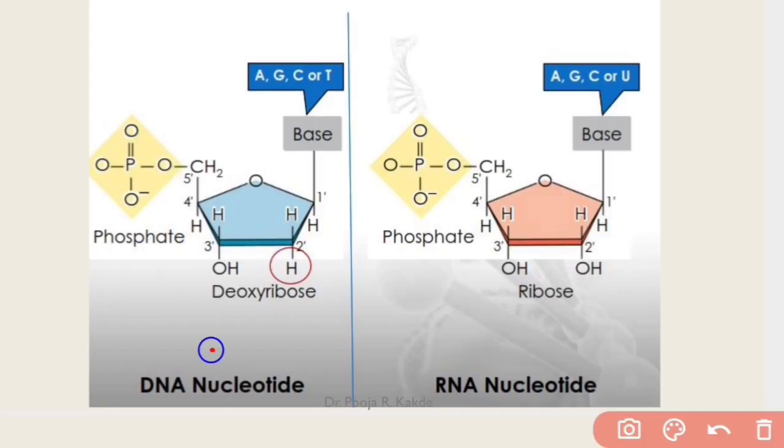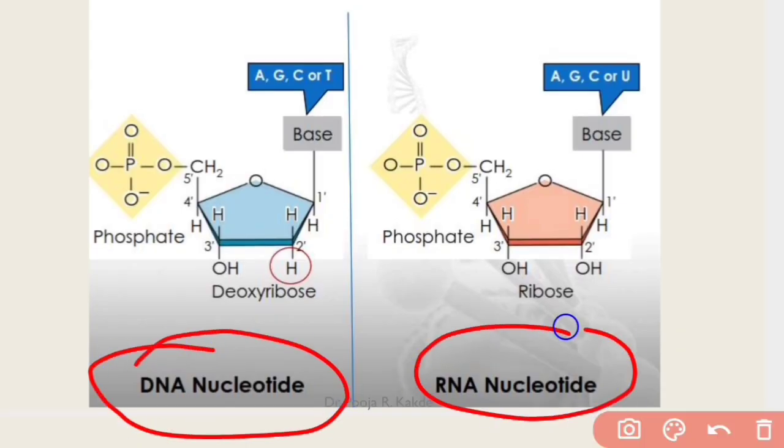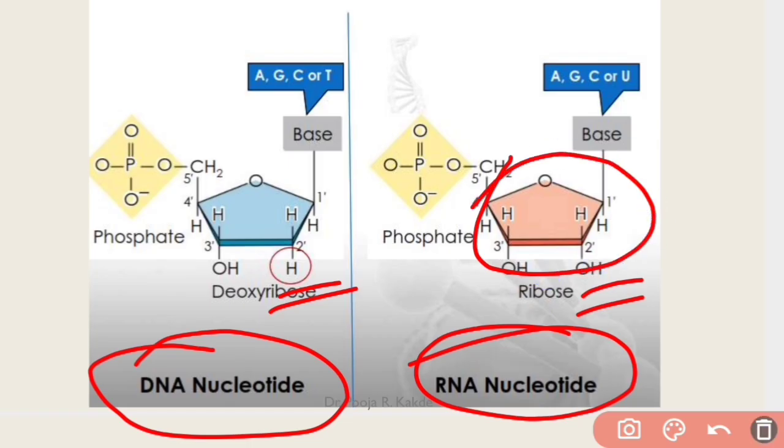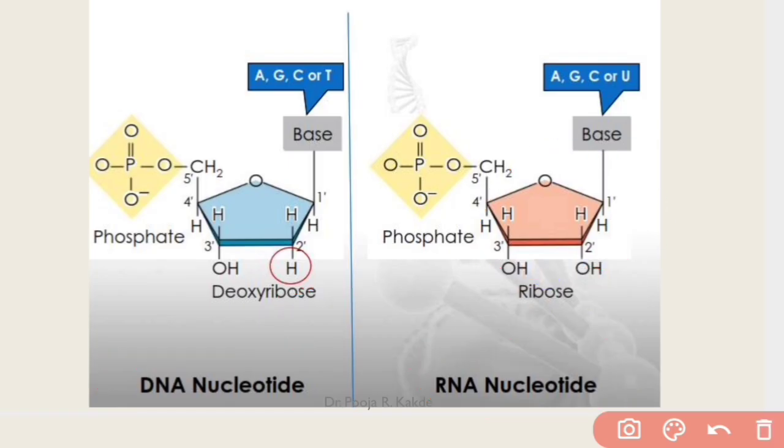So here are DNA nucleotide and RNA nucleotide structures. Let us see the differences between these two structures. On this second carbon, in case of deoxyribose, instead of a hydroxyl group, only a hydrogen moiety is present. Whereas in case of ribose, on the second carbon of ribose sugar, an OH group, a hydroxyl group, is present. Now remember that this second hydroxyl group makes RNA an unstable structure.